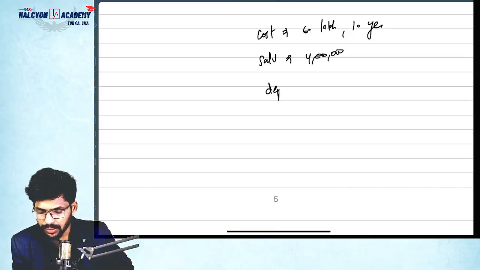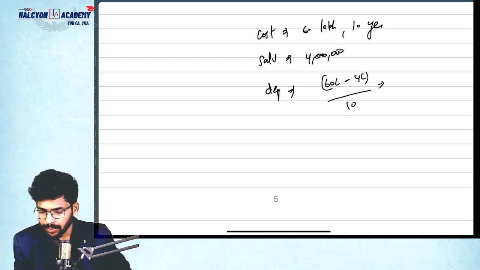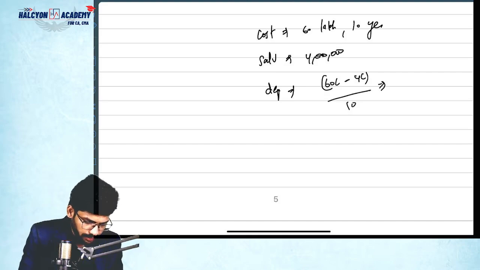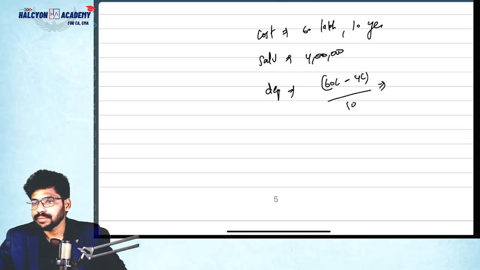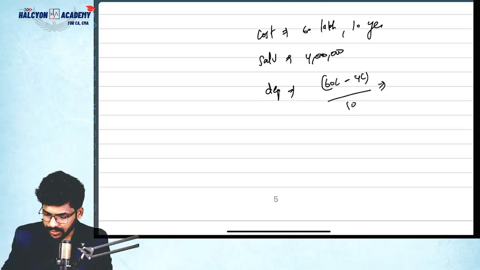Tell me the depreciation. 60 lakhs minus 4 lakhs divided by 10. How much? Okay, so depreciation how much, guys? 5.6 lakhs, right? 5.6 lakhs.